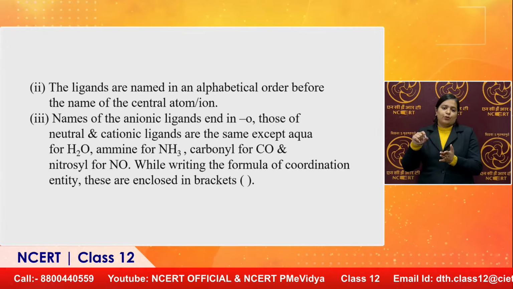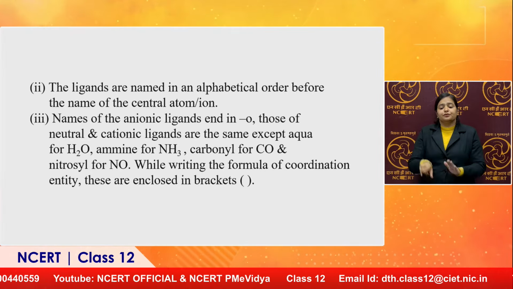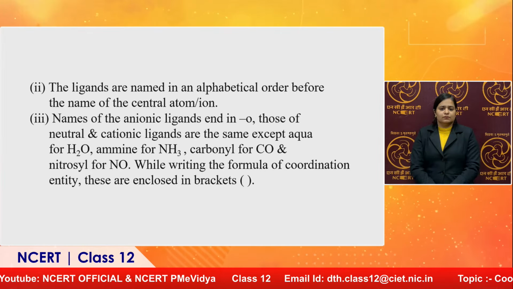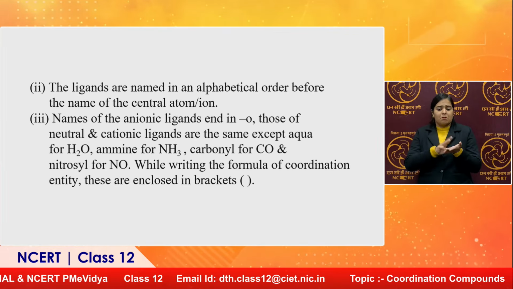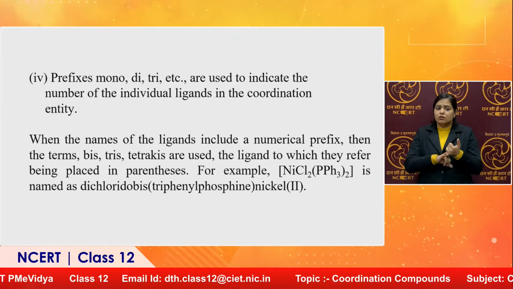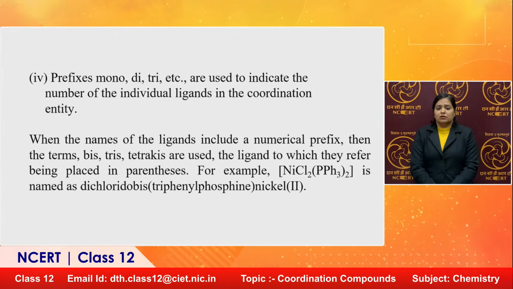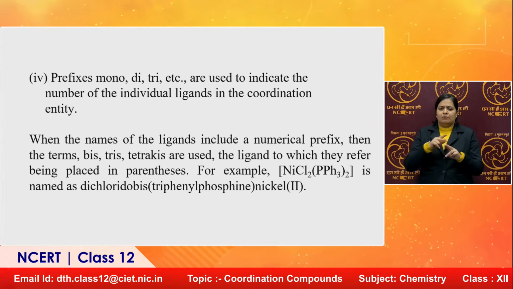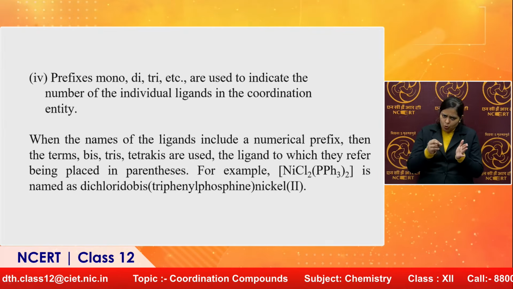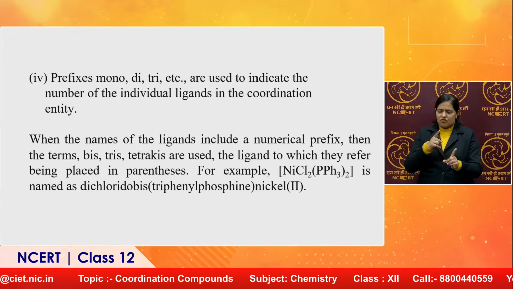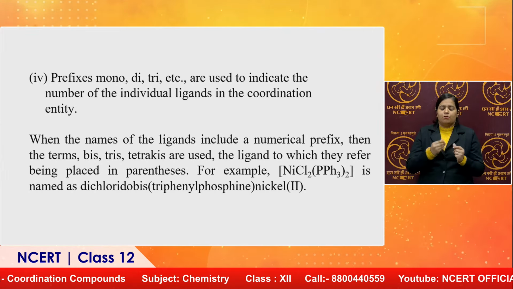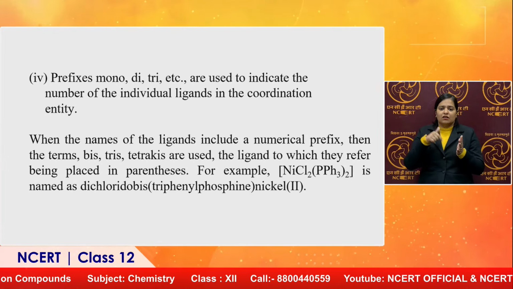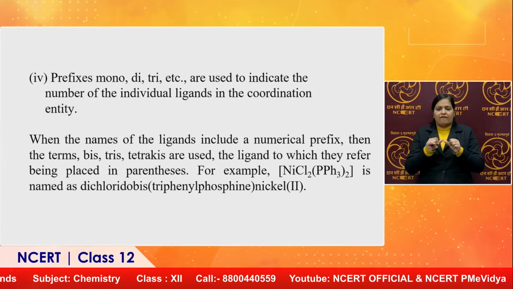While writing the formula of the coordination entity, these are enclosed in brackets, depending upon how many ligands are coming with the metal. Prefixes mono, di, tri, etc. are used to indicate the number of individual ligands in the coordination entity. Now, note down this point, as this situation sometimes becomes important in examinations.